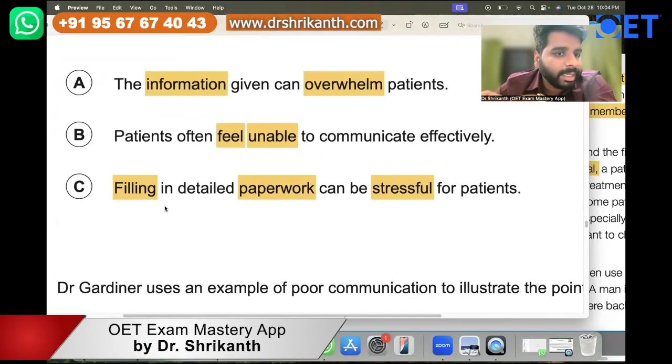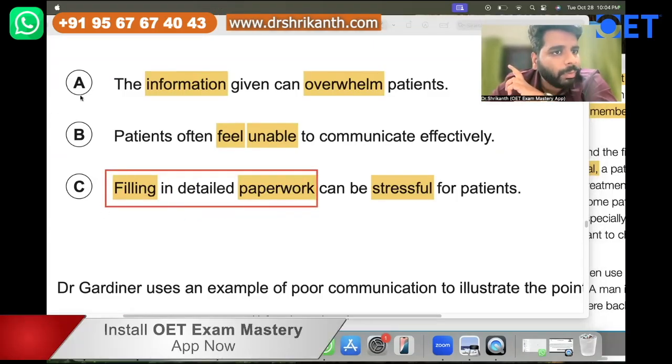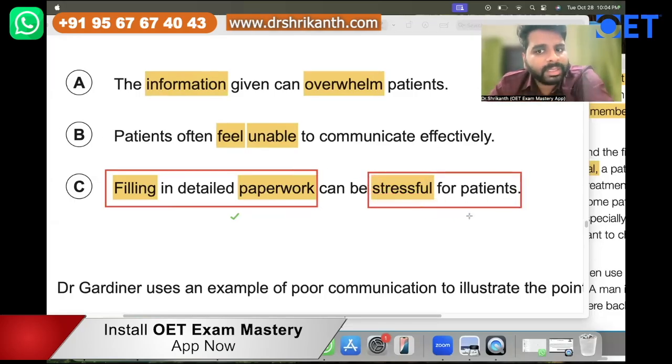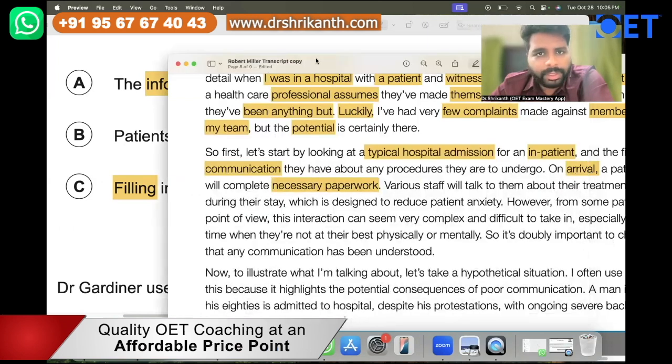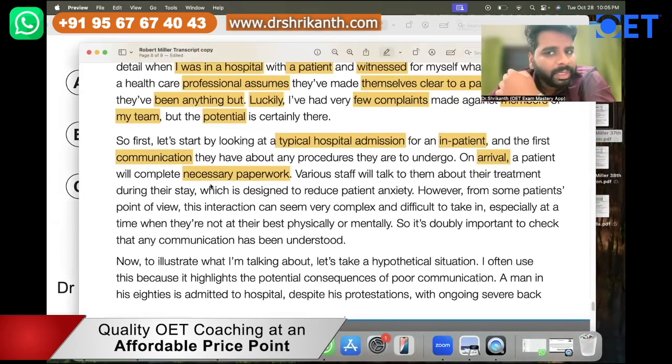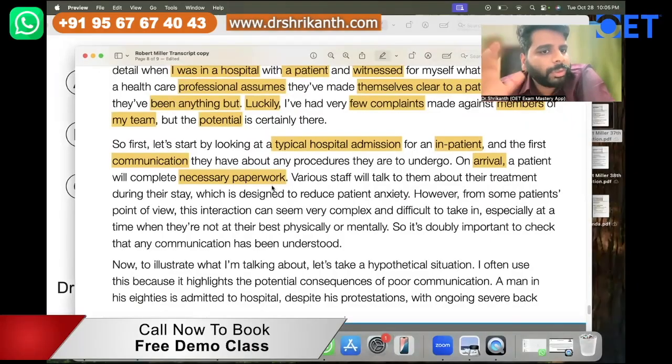Now what is answer option C telling? Filling in detailed paperwork can be stressful for patients. So the paperwork is mentioned, but you also have to wait for the portion that says it is stressful for the patient. Only if this is mentioned can we choose answer option C. Now this is partially mentioned, right? So let's see whether the rest is mentioned or not. The person is saying, on arrival, a patient will complete necessary paperwork. That's the only thing they have mentioned. They have not yet mentioned anything stressful, so we cannot choose answer option C as of now. Let's keep reading the audio script.